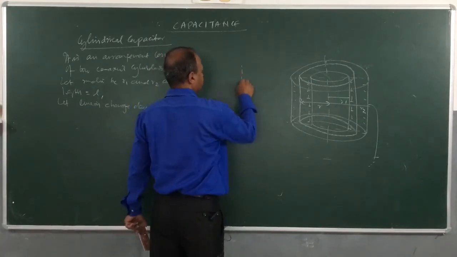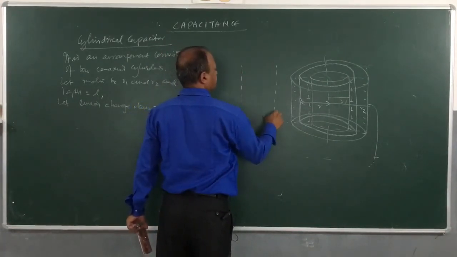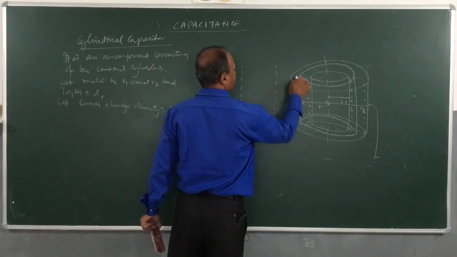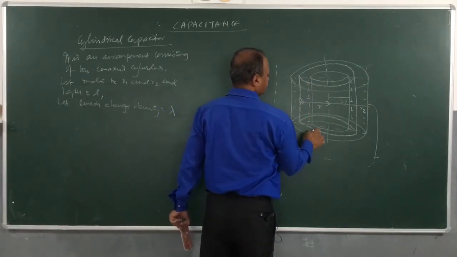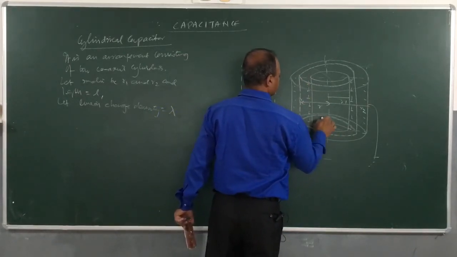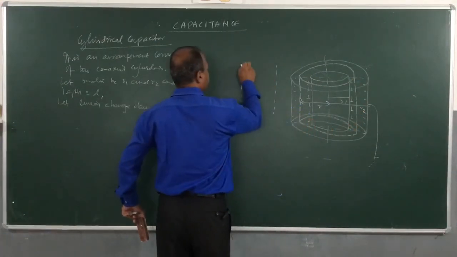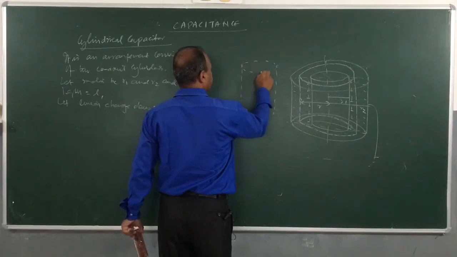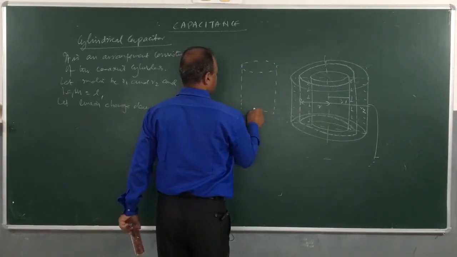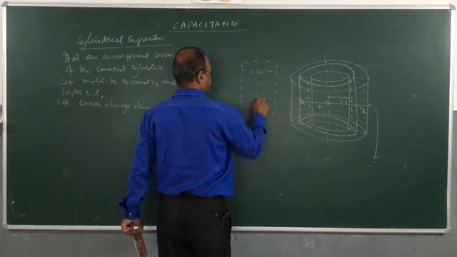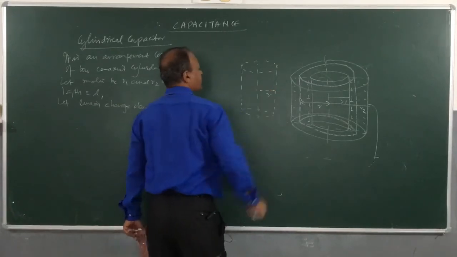This is the dotted one. This is the imaginary cylinder that I am assuming, and it has a variable radius r.